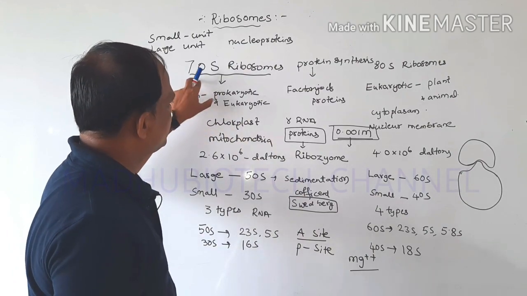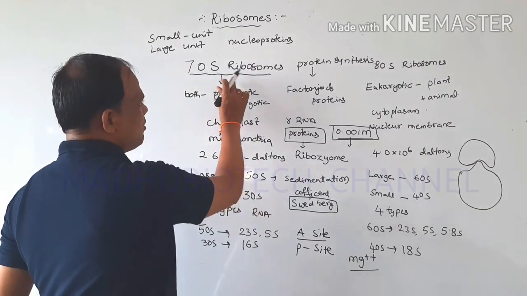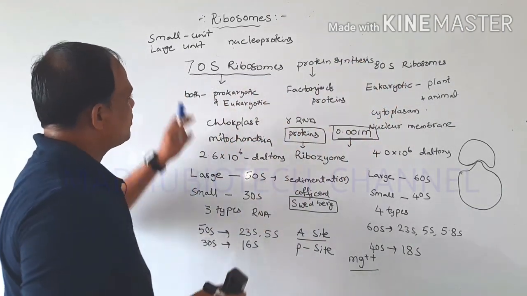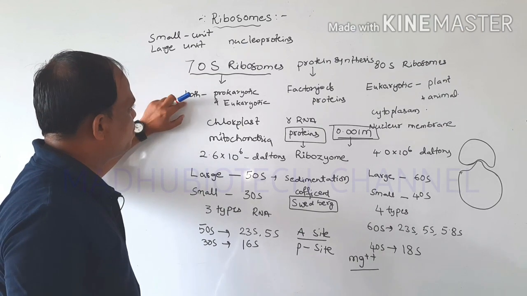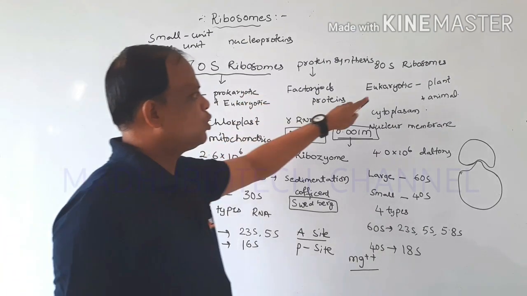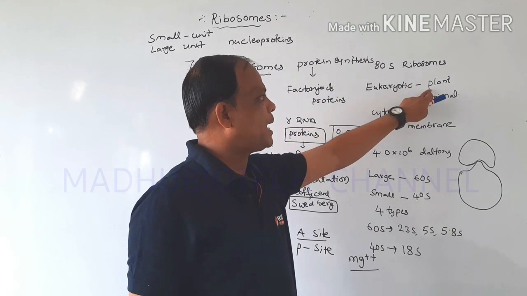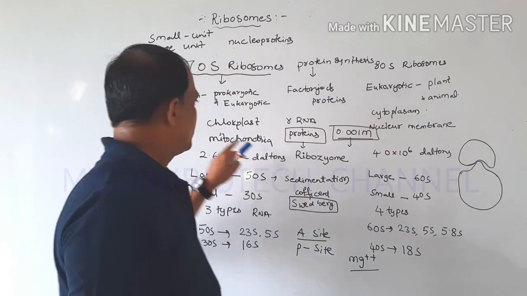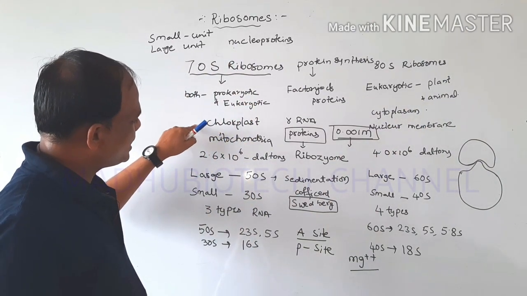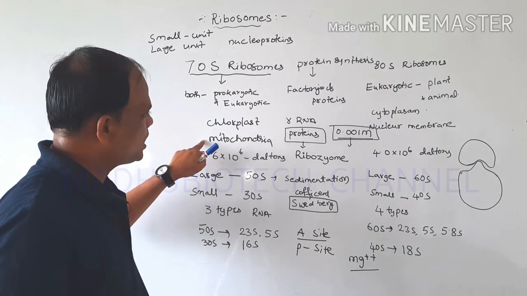There are two types of ribosomes present: one is the 70S ribosome and the other is the 80S. The 70S ribosomes are present in prokaryotic cells, and also inside eukaryotic cells, in the organelles chloroplast and mitochondria.